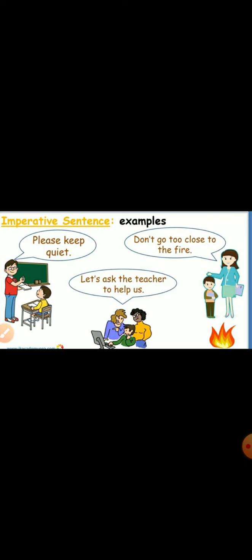Here a mother is advising or instructing her son not to go close to the fire. The third example is, let's ask the teacher to help us. In this example, we find that the speaker is suggesting that they ask the teacher for help. All these examples are imperative sentences.